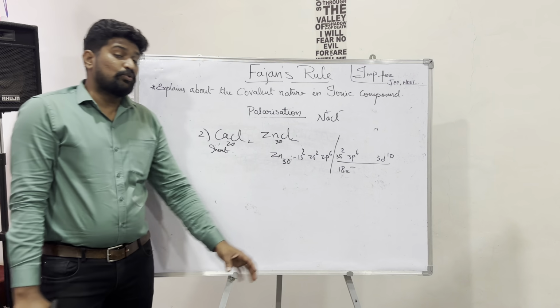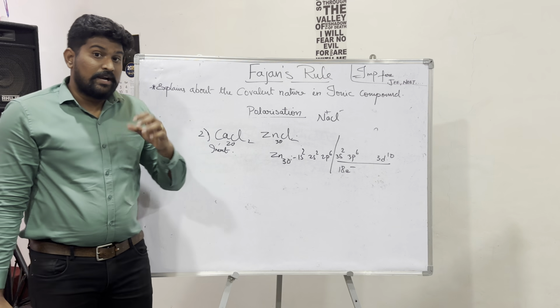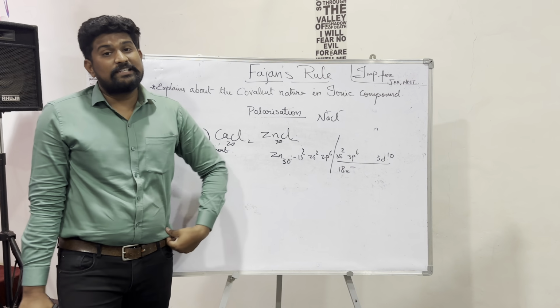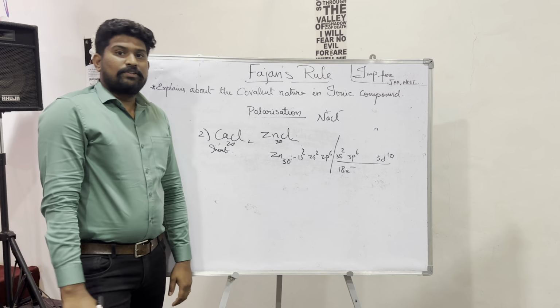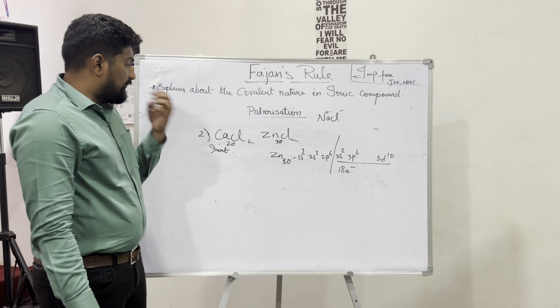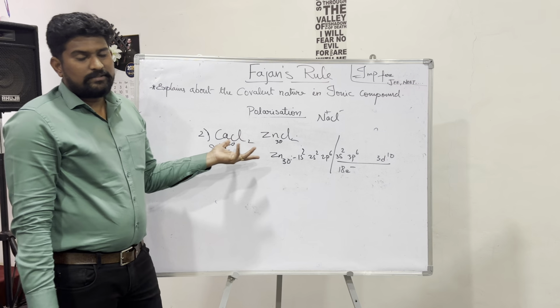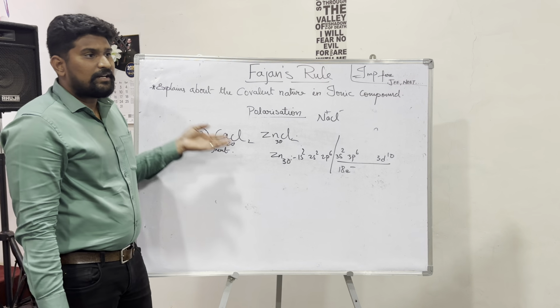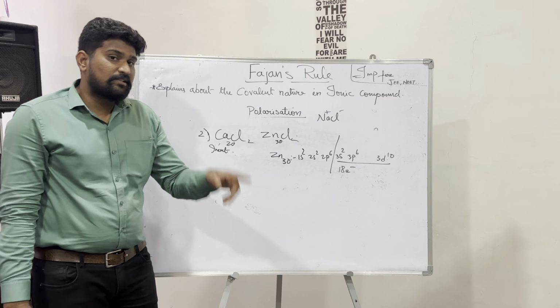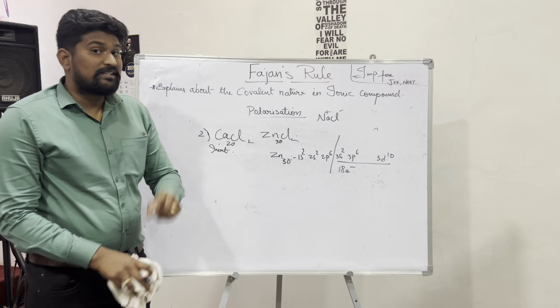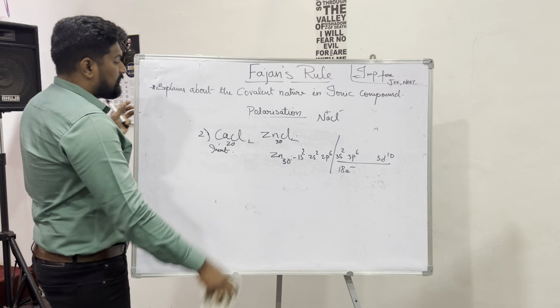We know that pseudo inert gas configuration also depends upon the polarizing power of the cation. You might generally say calcium is smaller and zinc is 30, so there is a vast difference between the sizes of the atoms, and put CaCl, but that is not the case here. The question is about the pseudo inert gas configuration.